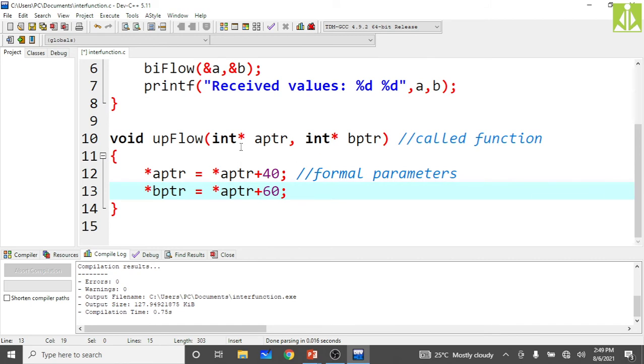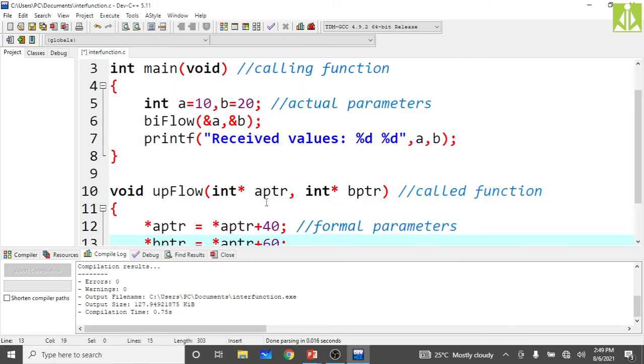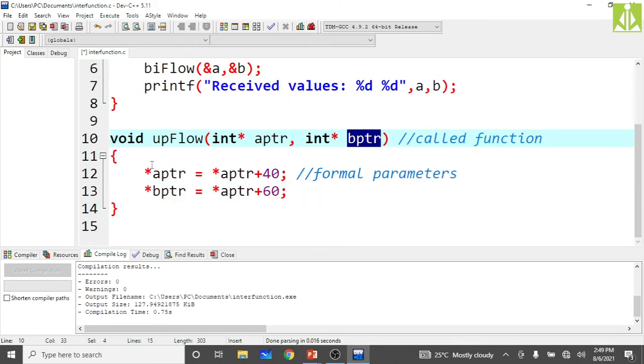Star aptr is my formal parameter, and initially I am keeping some value into the A variable and some value into the B variable. When we are transferring from calling function to the called function, aptr will receive the memory location of A, and bptr will receive the memory location of B. Applying the star operator to aptr, we call it dereferencing.